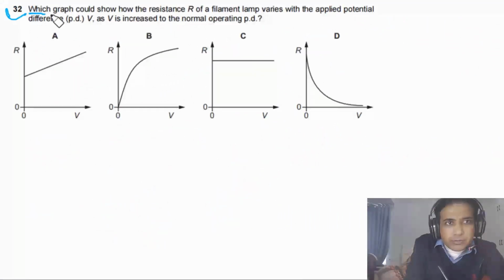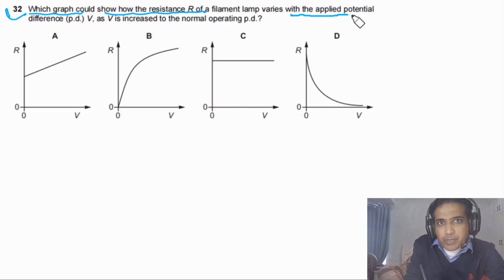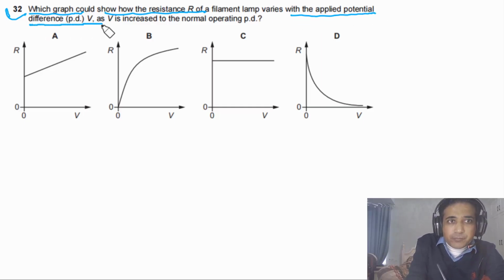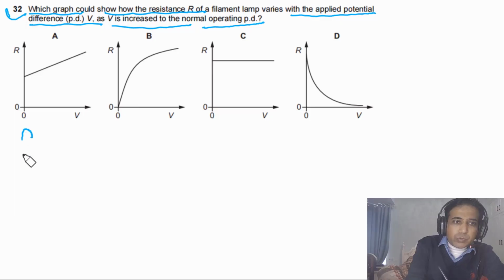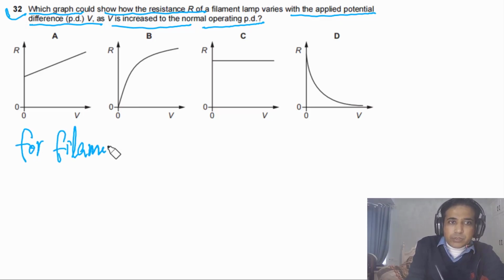Question 32 says, which graph could show how the resistance capital R of a filament lamp varies with the applied potential difference V, as V is increased to the normal operating PD. For filament lamp, we need to understand how PD affects the resistance. So we can say filament lamp.